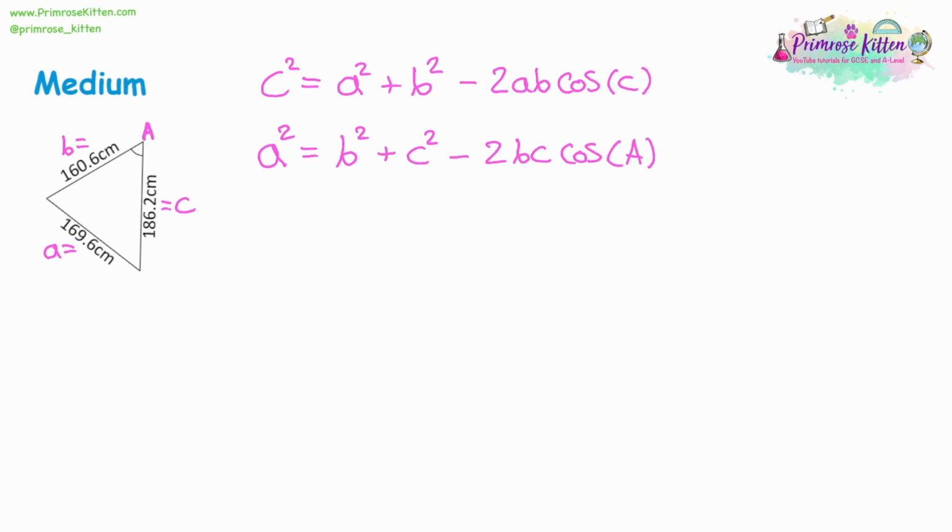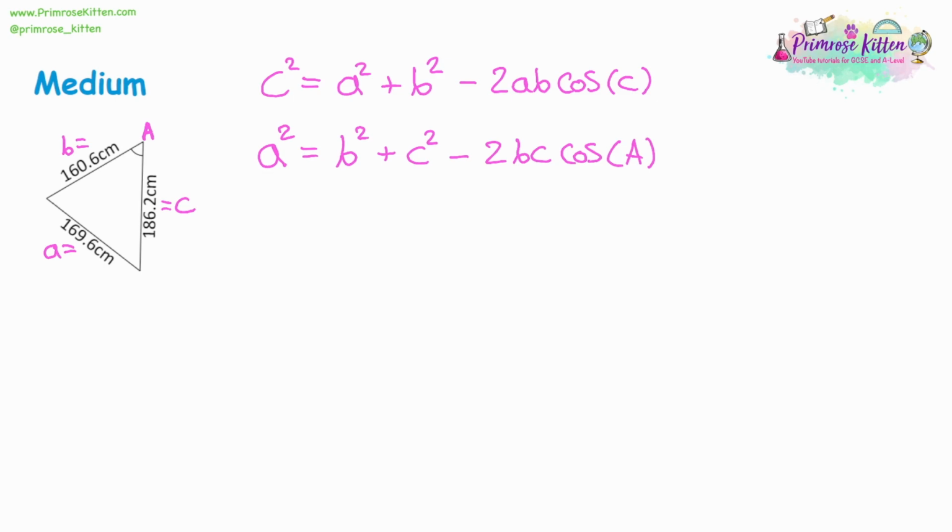Mainly, I've just swapped the positions of A and C, and that's fine. You can even change the labelling of the question if that's something that helps you, if it's already been labelled for you. The key thing to know is that the letter that's equal to is also the letter in the bracket. So if it's C equals, we've got a C in the bracket. If it's A equals, it's an A in the bracket. Although, of course, it's lowercase and uppercase because one's the side and one's the angle. Then the main bit of the formula is either going to be A and B in 2 sections or B and C in 2 sections. You can even do this with B equals with a similar method.